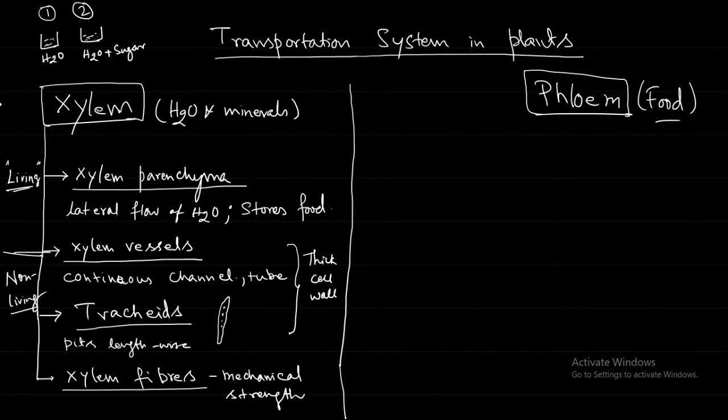Beaker number 1. Beaker number 2. There are only option 1 and option 2, so either 1 or 2 will be correct. There is no number 3. Those who are saying 1, tell me the reason why. Sir, because beaker number 2 has water, but it also has sugar. Correct. So that will make the water in it less than that of beaker 1, because sugar is also part of that solution, so the amount of water becomes less.